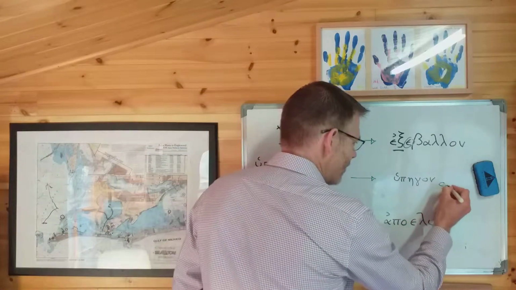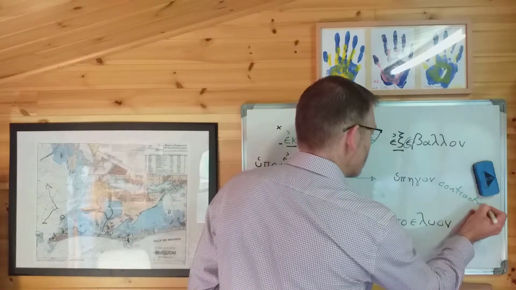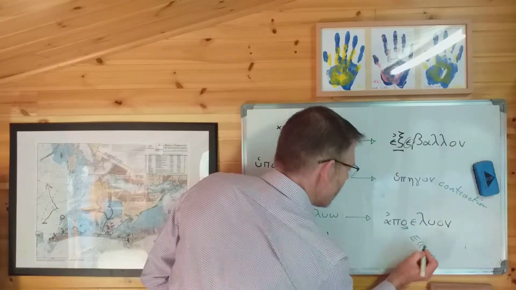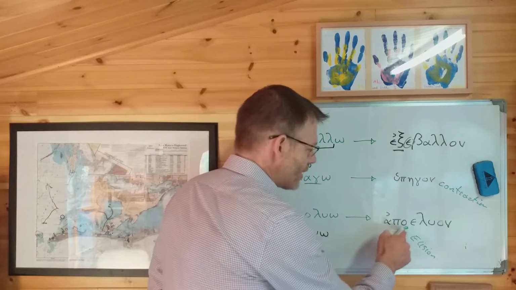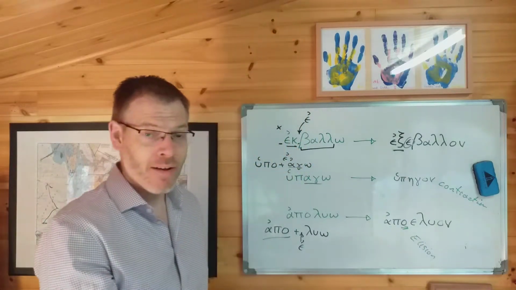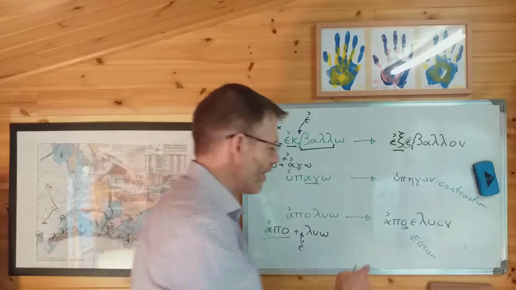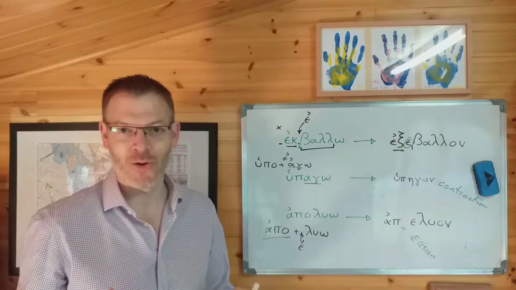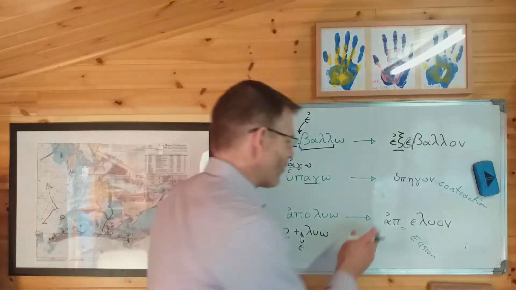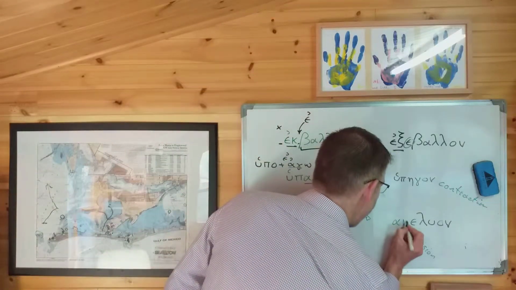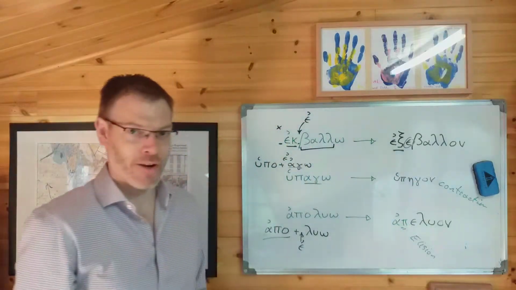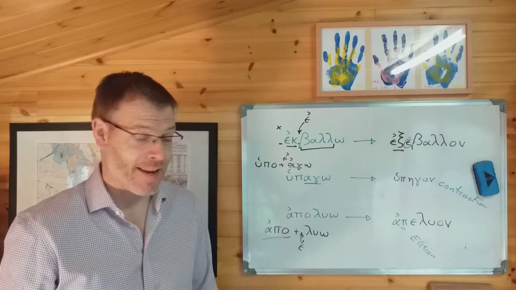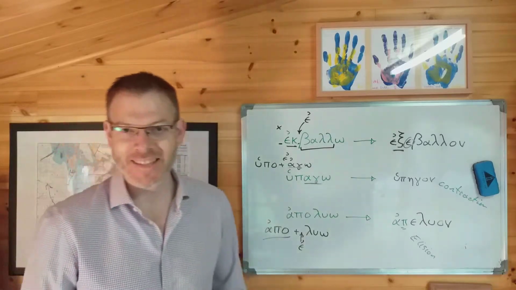This is contraction. This obeys the same rules of elision as in chapter 4, and because apo is followed by an epsilon, the omicron in the preposition disappears, or we say elides, and we're left with ap eluon through elision.